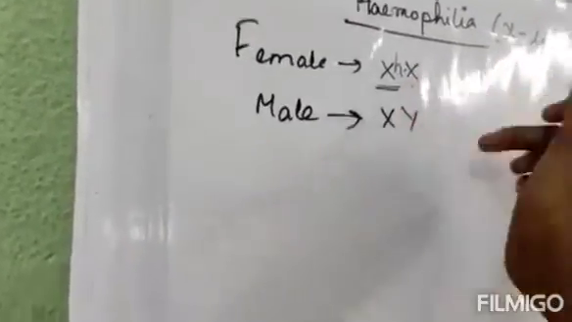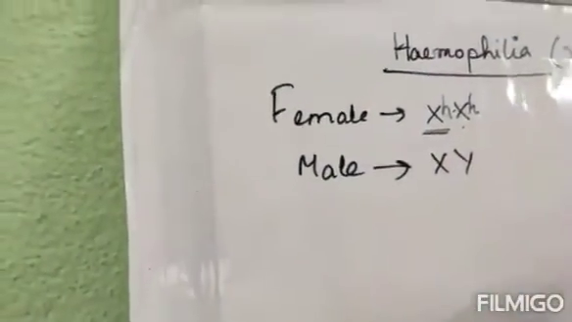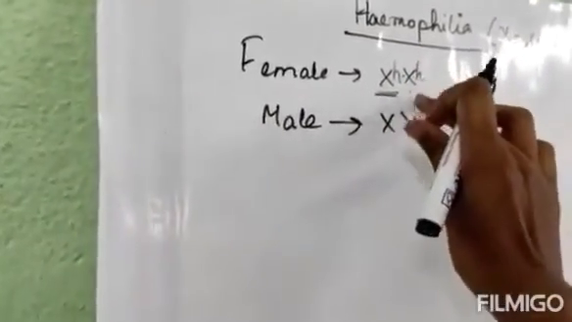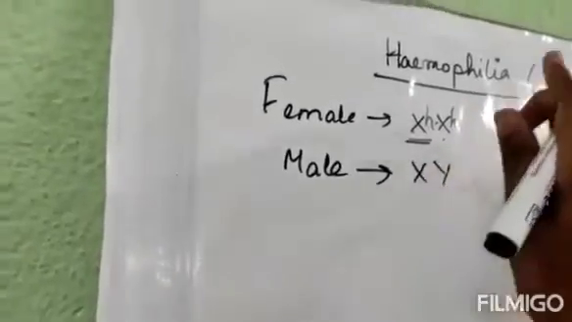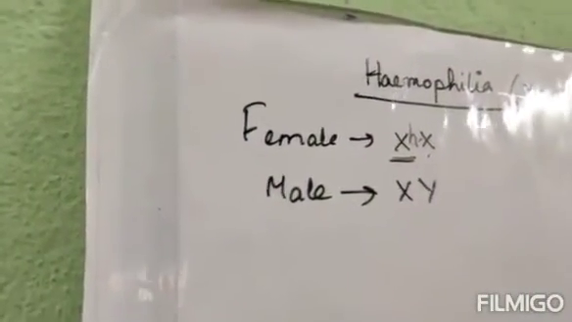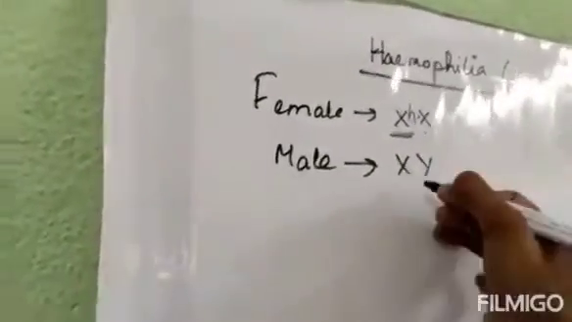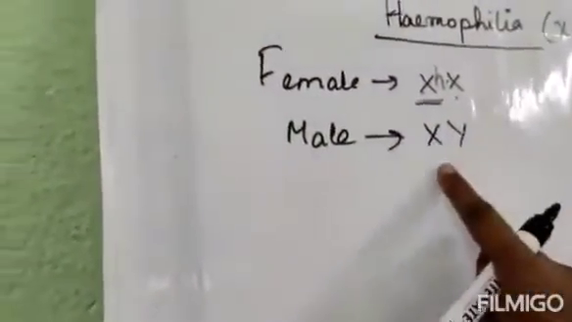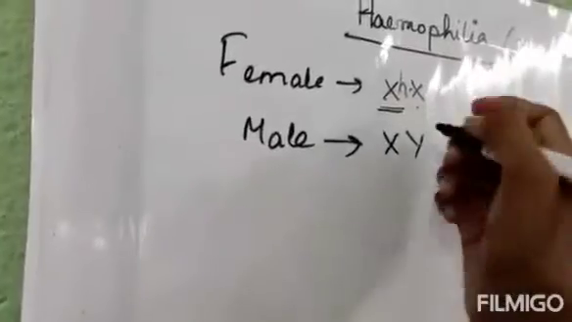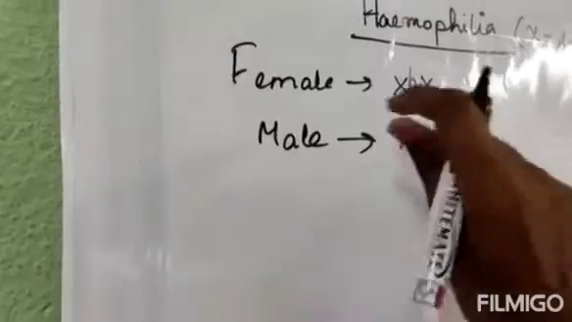But if both genes of the female are affected with the hemophilic disorder, X and X both affected, then she is not a carrier, the female is hemophilic. If only one gene is affected, the female is a carrier. Now coming to the male, he has XY, only one X and one Y. It is an X-linked disease. It cannot affect Y, it can only affect X. So when it affects the X, he becomes hemophilic. He does not become a carrier.